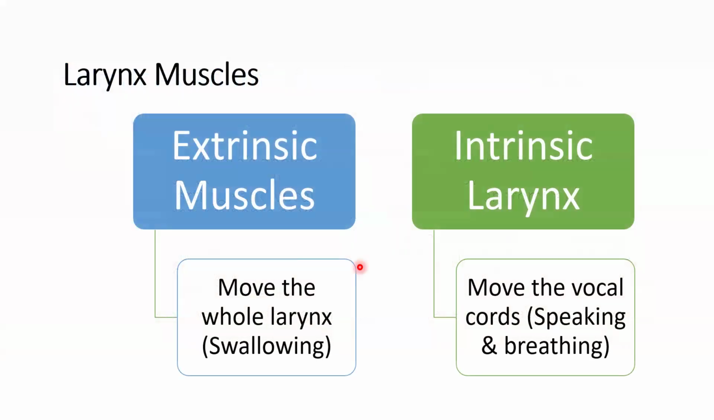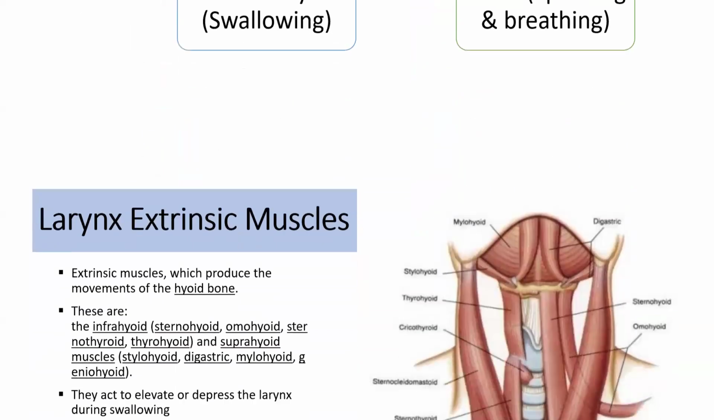Okay, now we talk about the larynx muscles. When we talk about the larynx, we always talk about ligaments and muscles. In the larynx, there are two types of muscles: extrinsic muscles and intrinsic muscles. The main function of the extrinsic muscles is to move the whole larynx in the swallowing process, and the intrinsic muscles move the vocal cords. This leads to the speaking and breathing process.